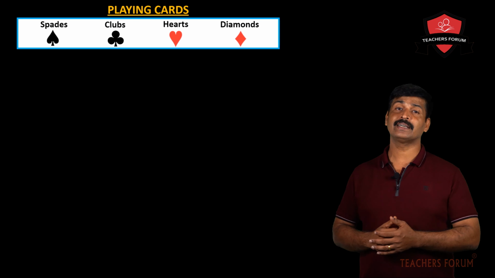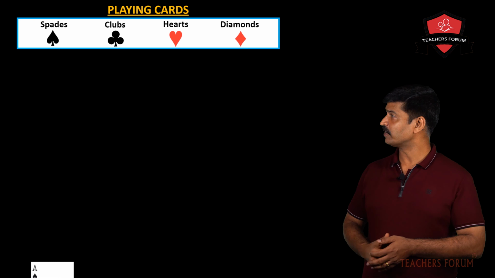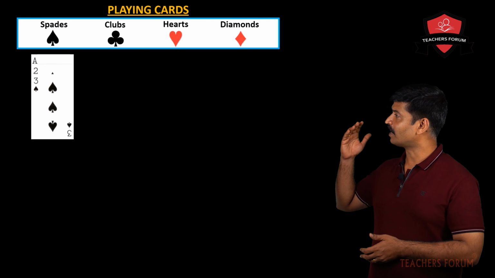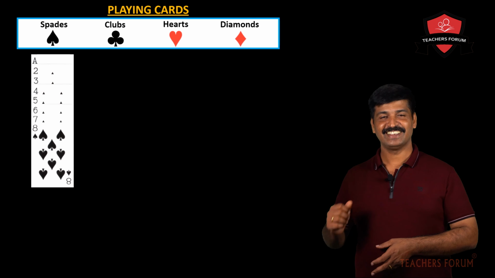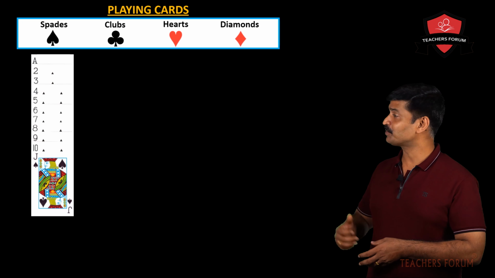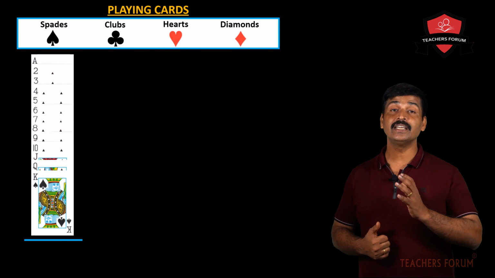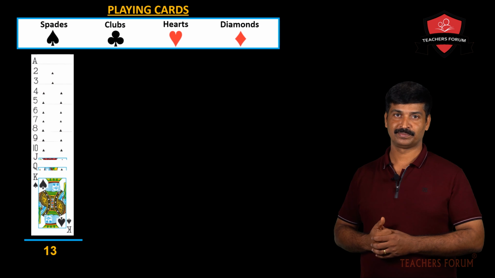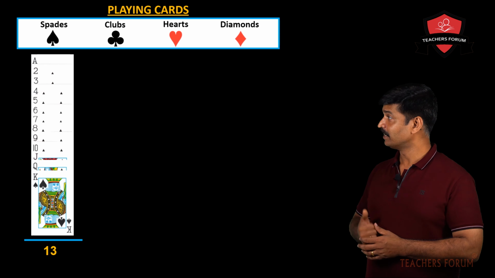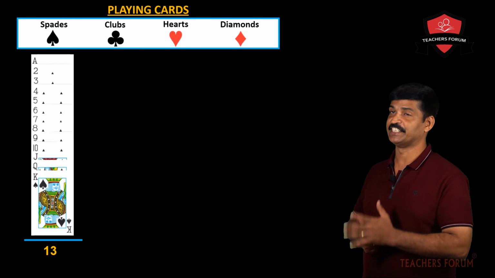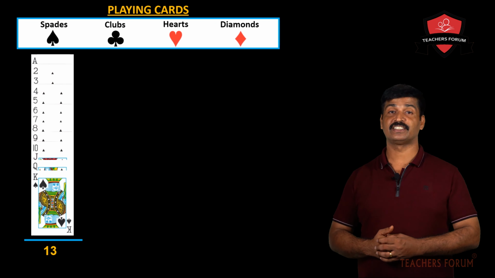Now let us see what cards are included in the suit of spades. First of all, there will be an ace, then cards 2, 3, 4, 5, 6, 7, 8, 9, 10, then comes jack, queen and king. So how many are there in total? There are 13 cards in spades, with jack represented as J, queen as Q, king as K. So together 13 cards are there.